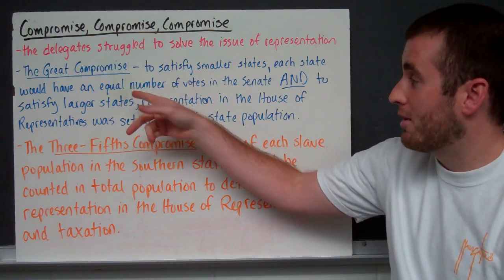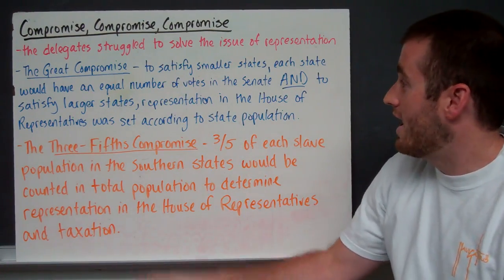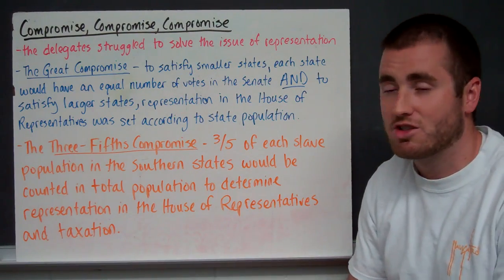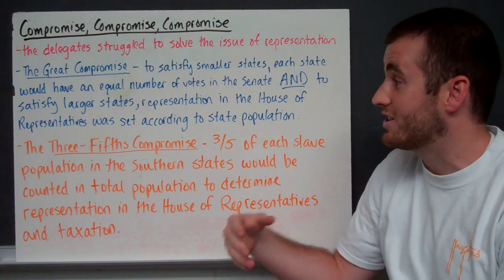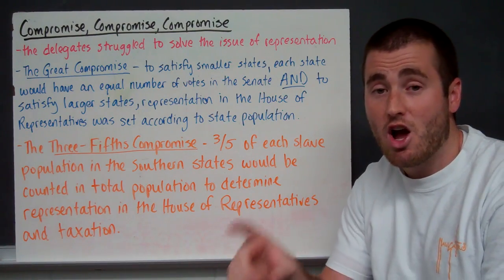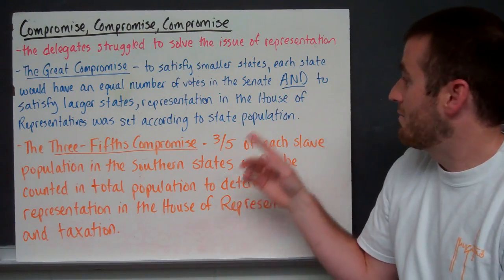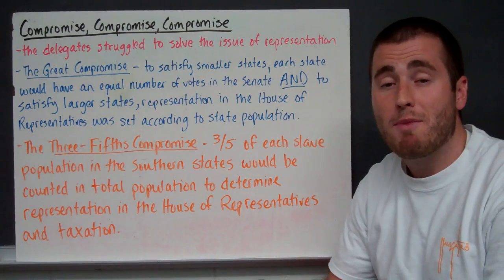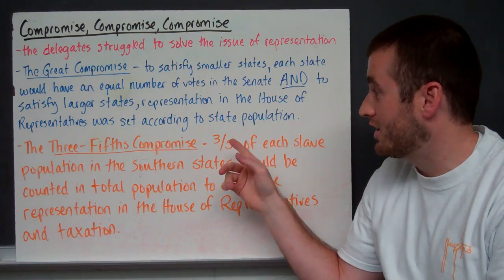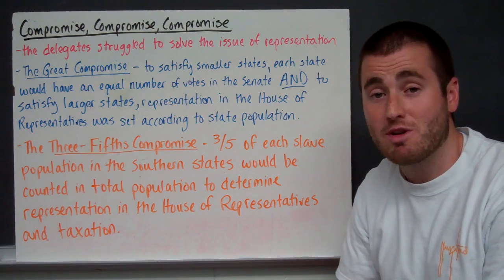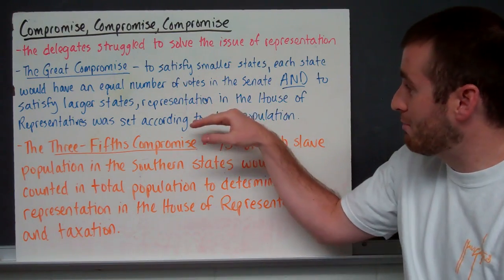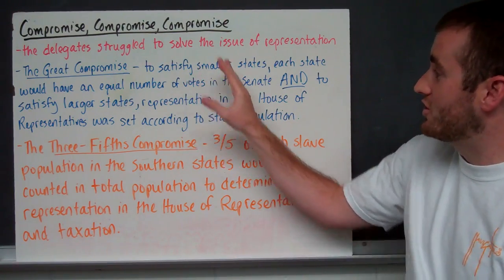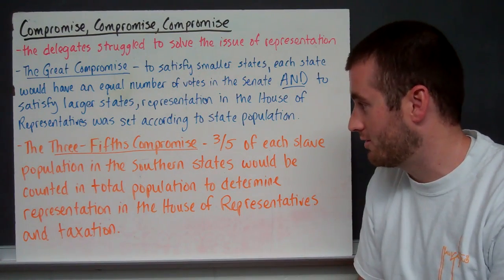So the first compromise we have is the Great Compromise. And in order to satisfy smaller states, each state would have an equal number of votes in the Senate. So the Senate, everybody got the same number of votes. To satisfy larger states, population came into play in the House of Representatives. So the representation was determined in the House of Representatives by the state population. All right, so this appeased the bigger states like Virginia, and the Senate appeased the smaller states like New Jersey.